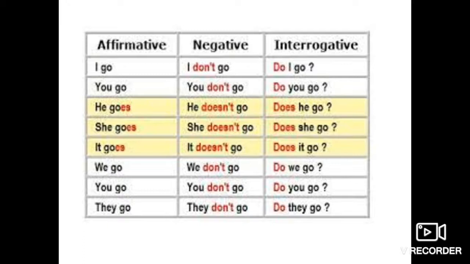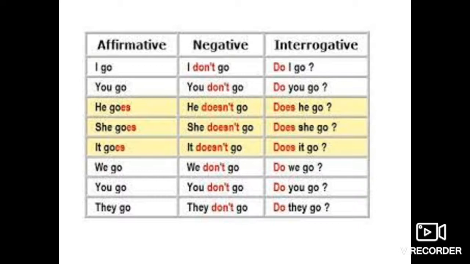Now students, in these two sentences you can find there is no helping verb in the affirmative. So when there is no helping verb in the affirmative sentence and you have to change it into a negative and an interrogative sentence, do, does, did will be used. Do with I and plurals. Plural is more than one. Does with singulars. Singular means one. Do and does are used in present tense and did is used in past tense with singulars and plurals.